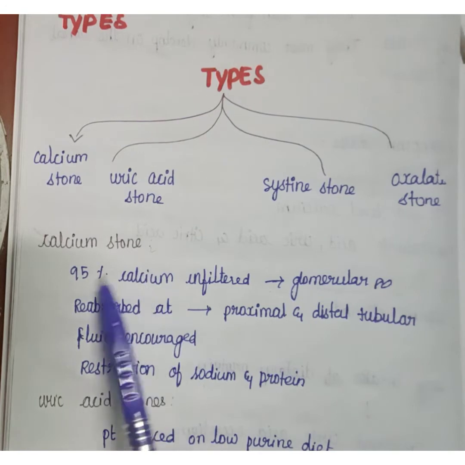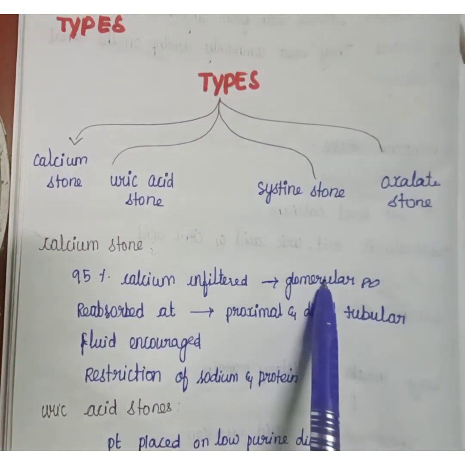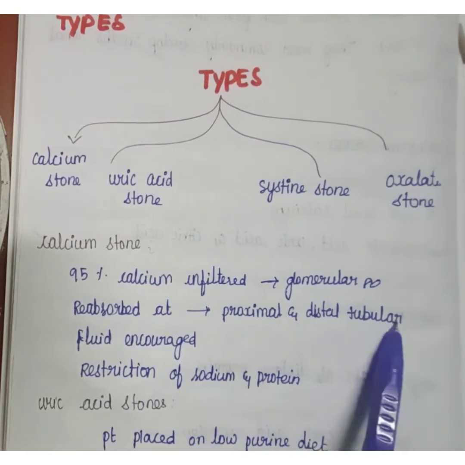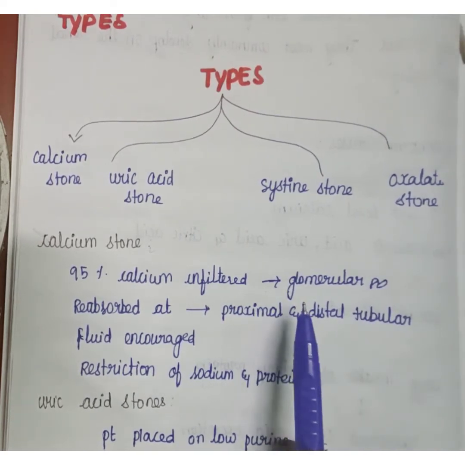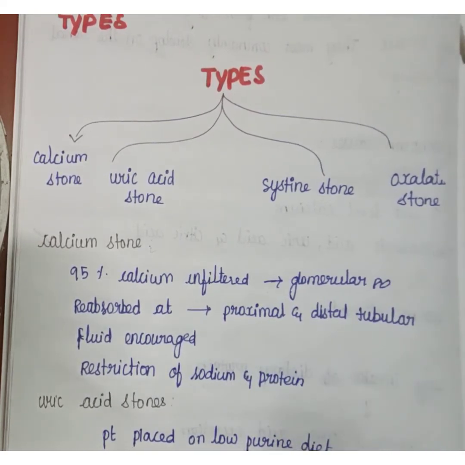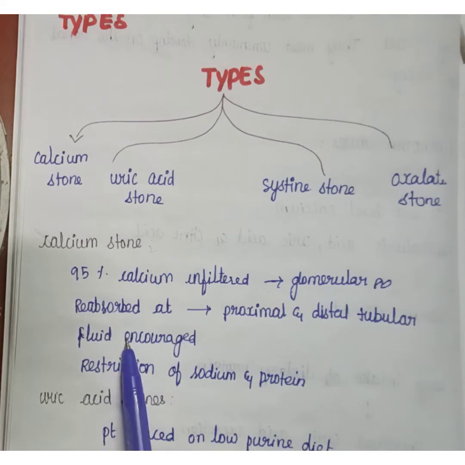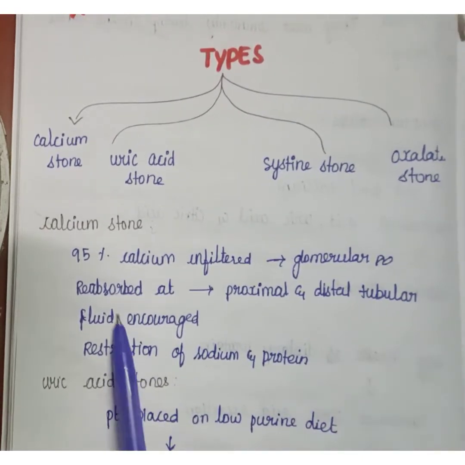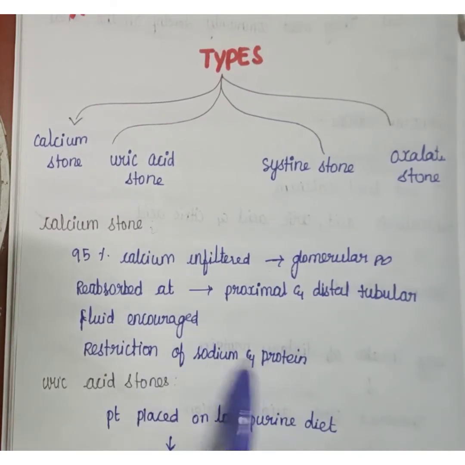In calcium stone, 95% of calcium is filtered at the glomerulus and it is reabsorbed at the proximal and distal tubules. Here fluid intake will be encouraged, and sodium and protein should be restricted. So in calcium stone, fluid intake should be encouraged, and sodium and protein should be restricted.